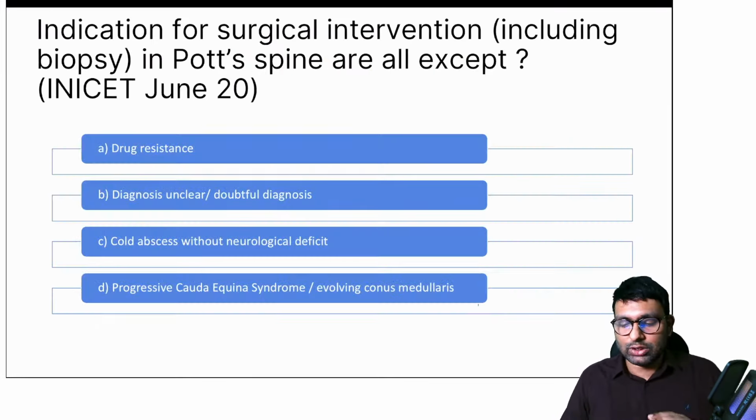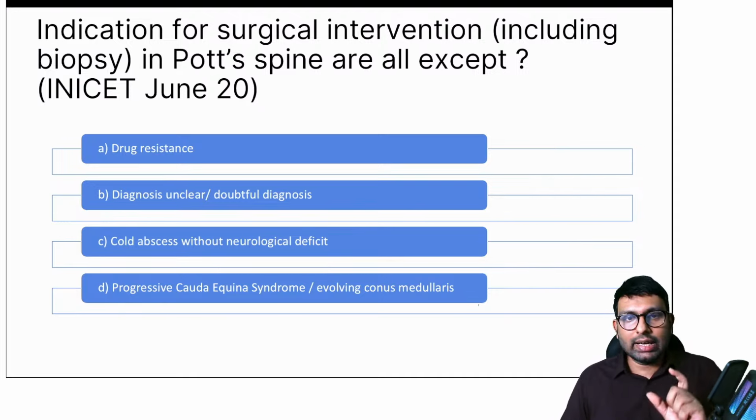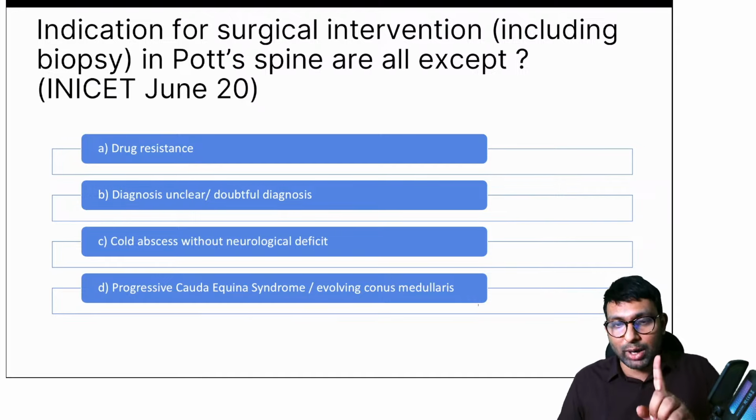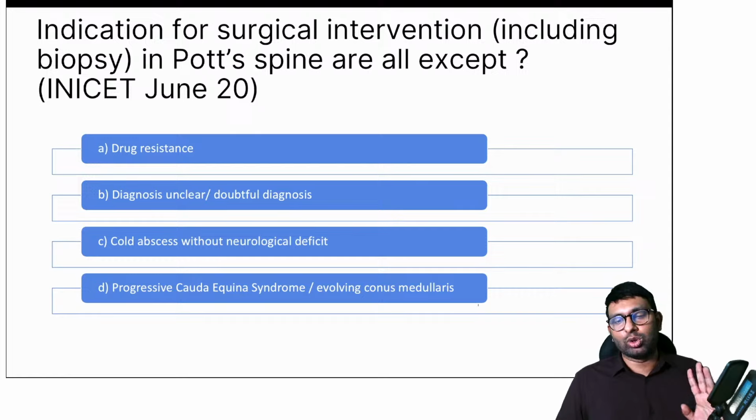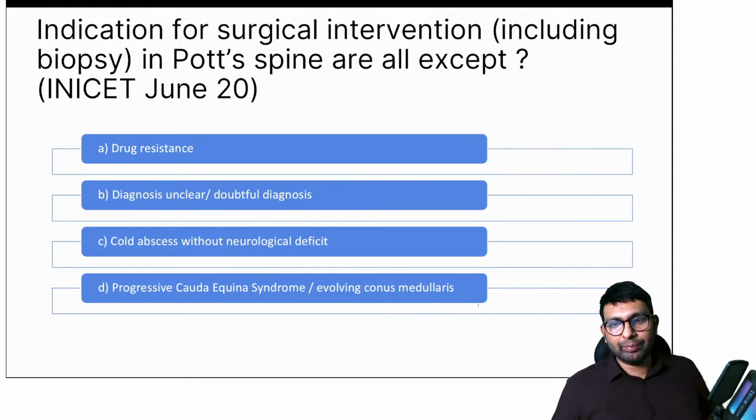Now that you understood this, let's go to an INICET June 2020 question, which again talks about spine TB. They're asking you indications for surgical intervention, including biopsy, in Pott spine are all except. Okay, so they want to know which is not an indication. The options are: drug resistance, diagnosis unclear, doubtful diagnosis, cold abscess without neurological deficits, and progressive cauda equina evolving conus medullaris. This is a direct recall question from INICET June 2020.